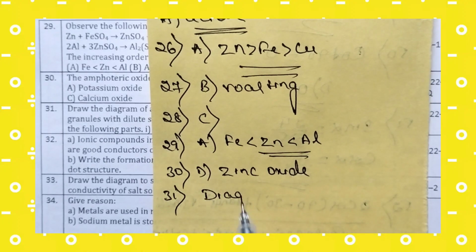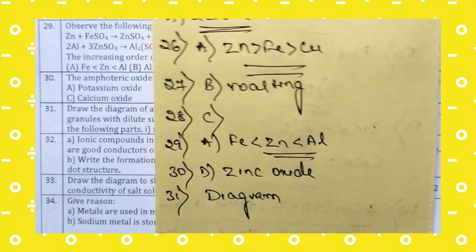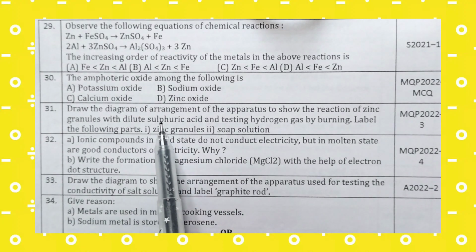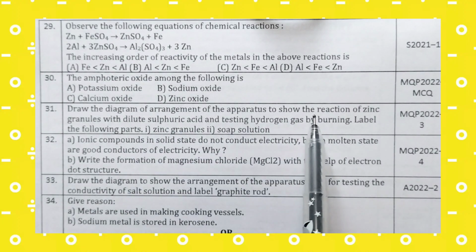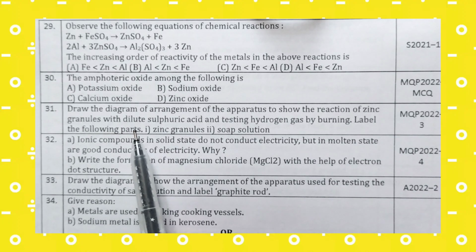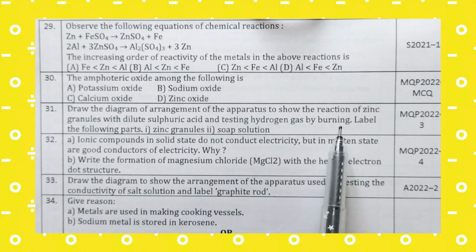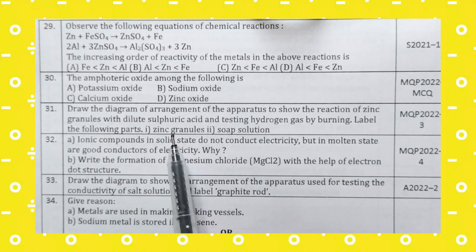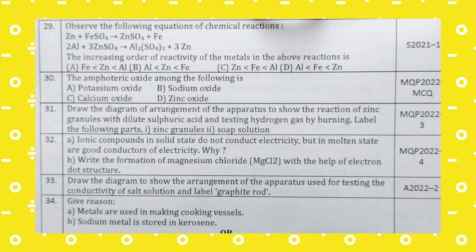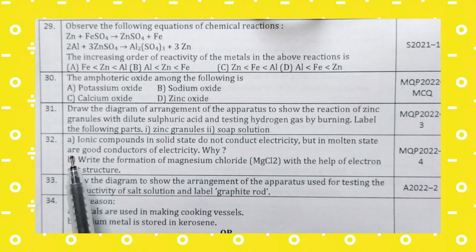The 31st question is a diagram question. Draw the diagram of the arrangement of the apparatus to show the reaction of zinc granules with dilute sulfuric acid and testing hydrogen gas by burning. Label the following parts: zinc granules and soap solution. So it is a diagram question. Now let us move to the 32nd.